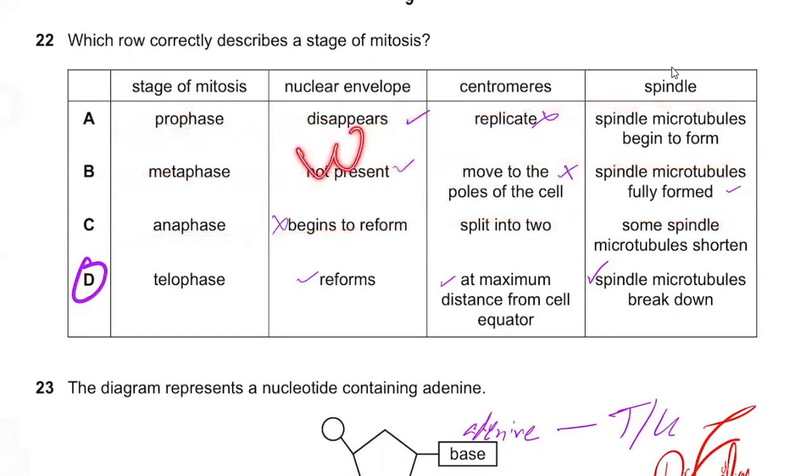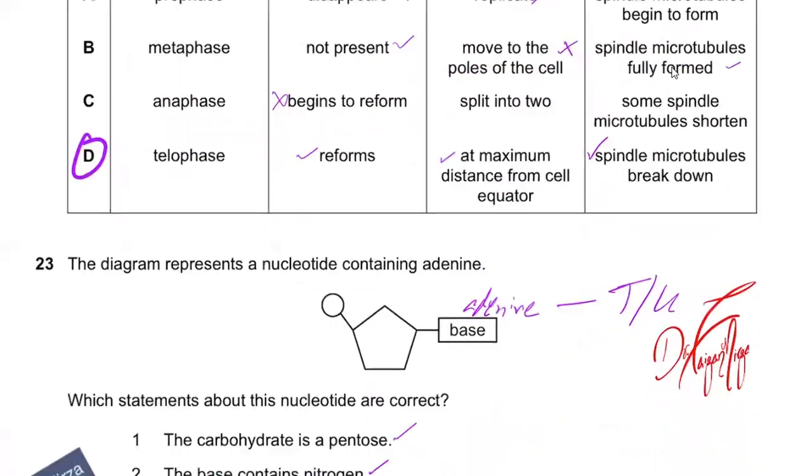So this again needs working, and this question will obviously take more than a minute or two. Stage of mitosis, telophase: yes, the nuclear envelope reforms. The centromeres will be pulled apart because they were separated at the end of metaphase, and the spindle fibers start to break down. So D is the answer.